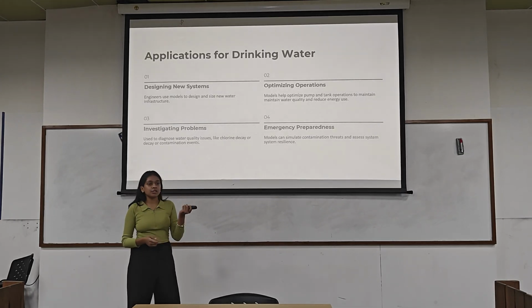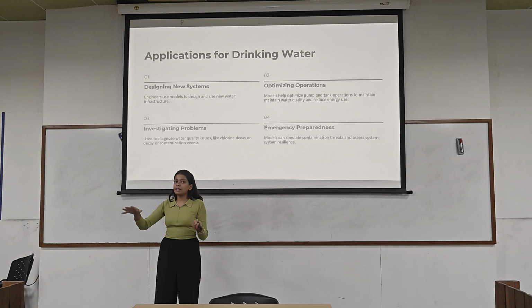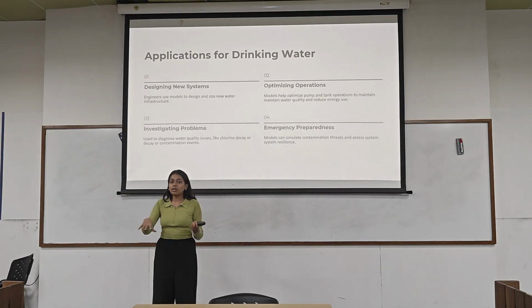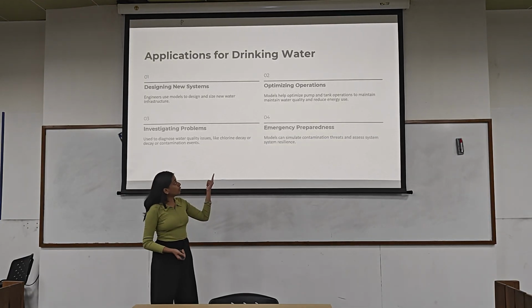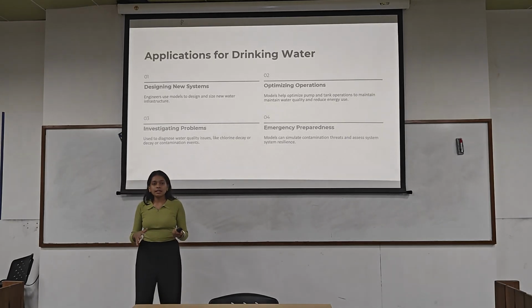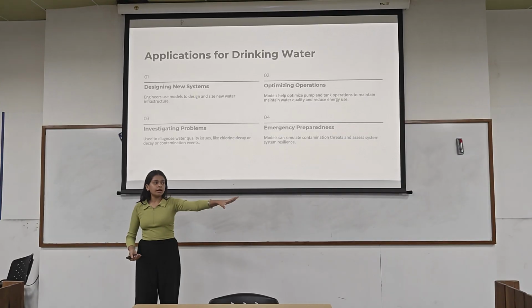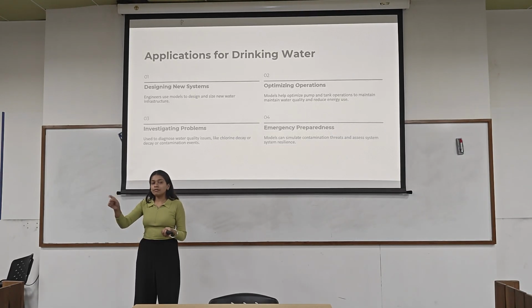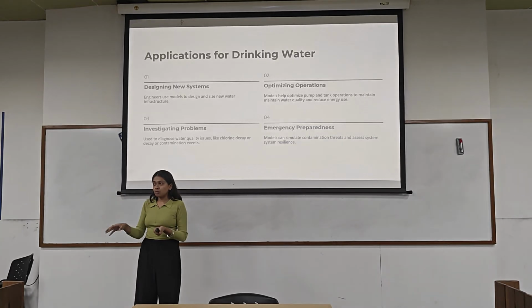Next is optimizing operations. I've planned out the pipes. Now I need to implement water tanks, how the water will flow, what the pressure is going to be, and where water is more required and where it is less required. That is all going to be in optimizing operations. Next we have investigating problems. Let's say somewhere in this plant there is a chlorine decay. We don't need to go and look around every place. Through the model, we can directly know where exactly the problem is and how we can fix it.